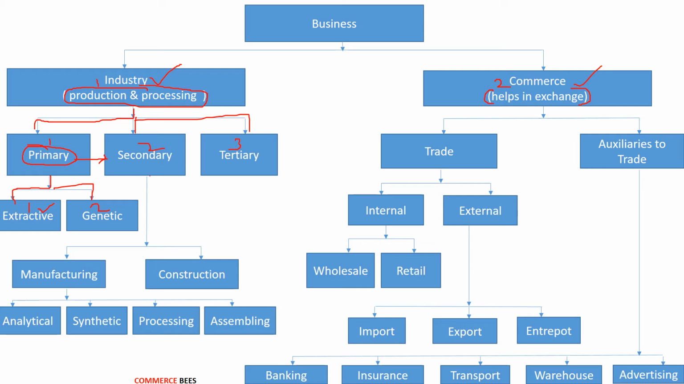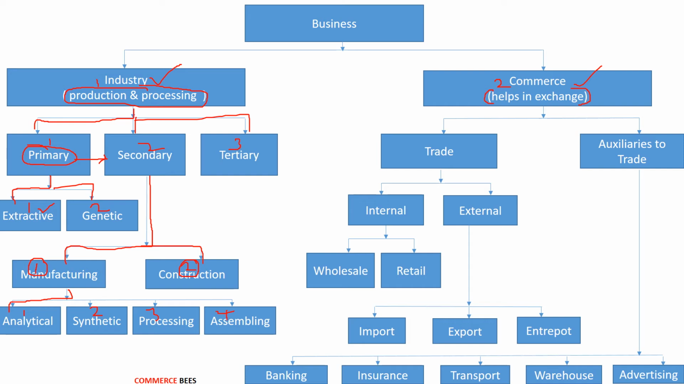Again, the secondary industry is divided into two types. The first is the manufacturing industry and the second is the construction industry. The manufacturing industry is mainly concerned with the transformation of raw materials into finished products, and the construction industry mainly deals with the construction of roads, bridges, dams and canals. Again, the manufacturing industry can be classified into four types. The first is analytical, the second is synthetic, the third is processing, and the fourth is assembling.